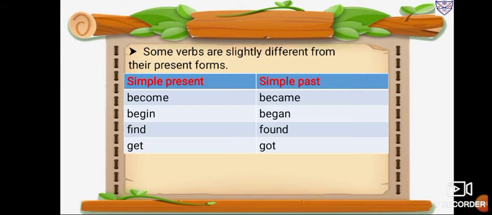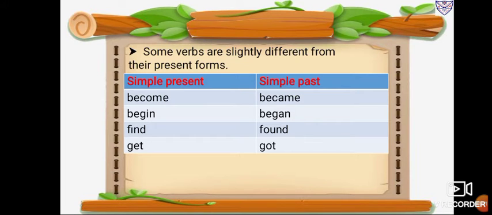In simple present it is given become, and in past tense it becomes became. Here we have not added ed, we are slightly changing it. Instead of o, it came a: became. Next example, begin. In past tense it will come began. O, I changed into a. Find becomes found. Then get, got.